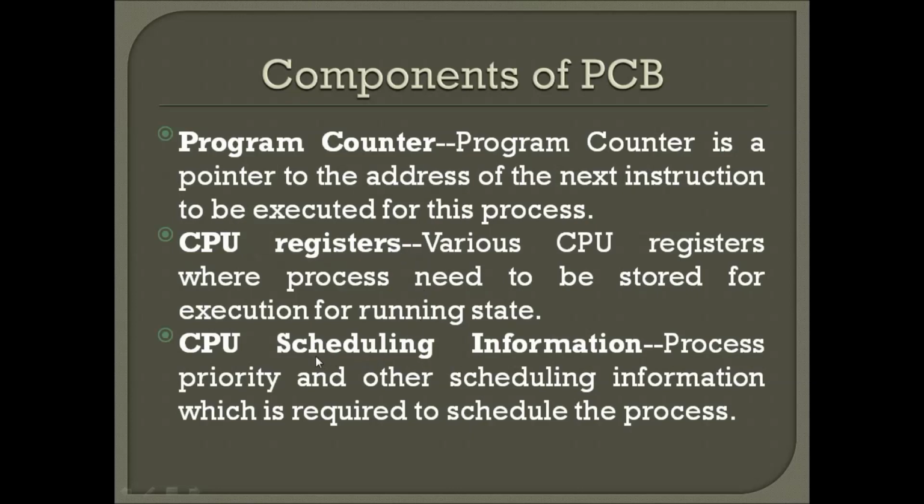Next is CPU scheduling. This holds the process priority and other scheduling information. CPU scheduling means we need to schedule the resources for a particular process. On what basis do you schedule resources for a process? Based on the priority, right? The highest priority process gets the resources first, and the lowest priority process gets the resources last. So those priority details will be there in the CPU scheduling component.